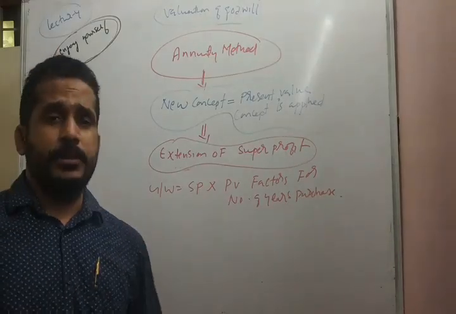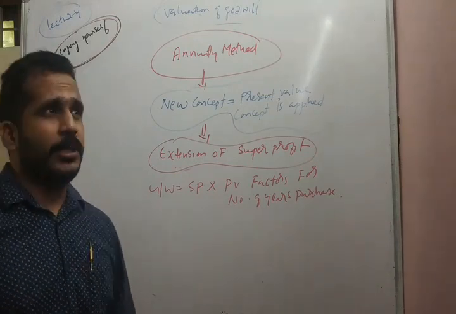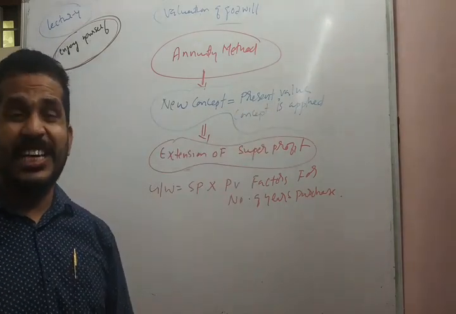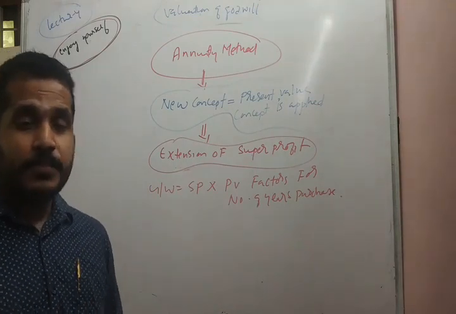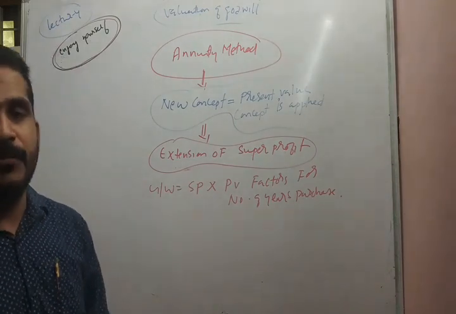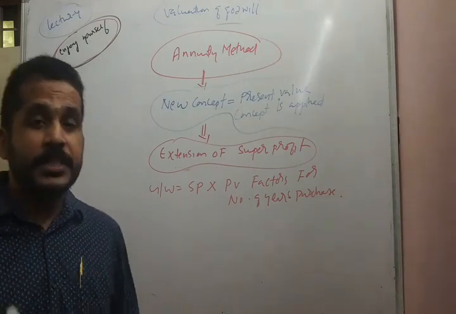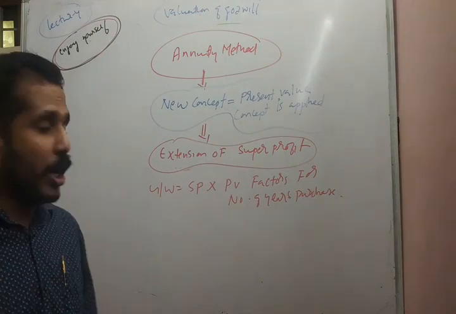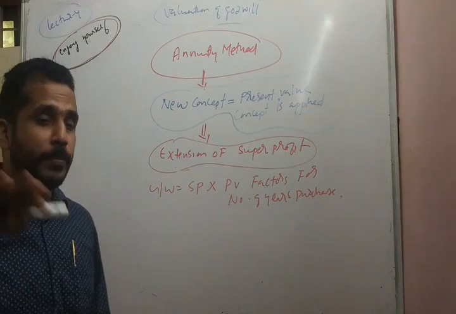Talking about the annuity method. Even though it is an extension of the super profit method, a new concept is applied, which is called the present value concept or time value of money concept. The method is almost the super profit method, but in addition, a different concept is applied in calculating the goodwill, which is called the present value or time value of money concept. So it is an extension of the super profit method.